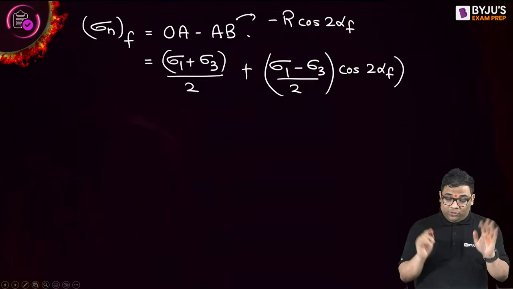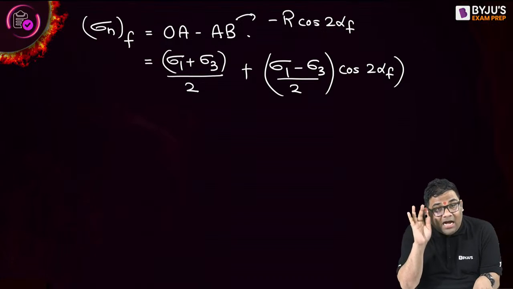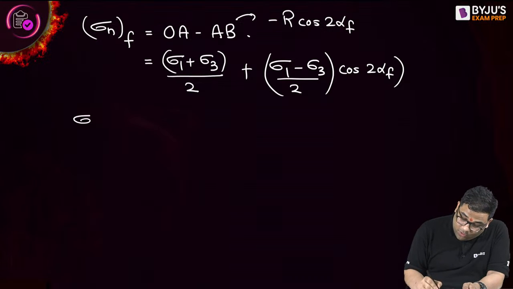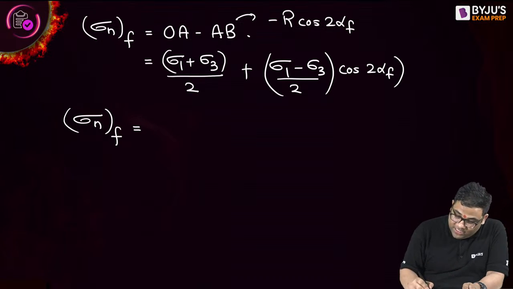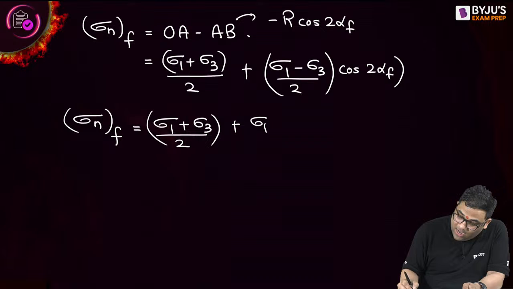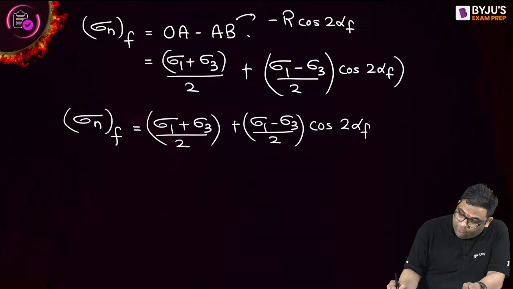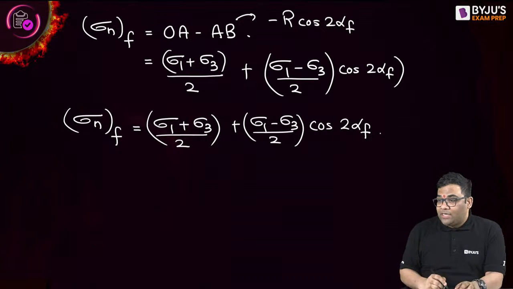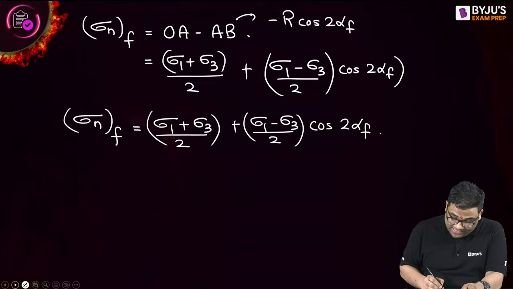So now, very important, they have asked this in GATE examination several times. The normal stress on the failure plane will be how much? Remember this: sigma 1 plus sigma 3 by 2 plus sigma 1 minus sigma 3 by 2 cos of 2 alpha F. The conclusion is important, but derivation is also important, so I derived it.